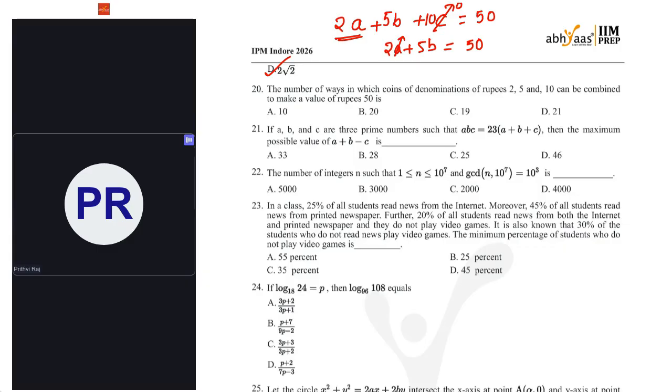If I take A as 1, then 5B has to be equal to 48, right? Because the value of B has to be satisfied here.